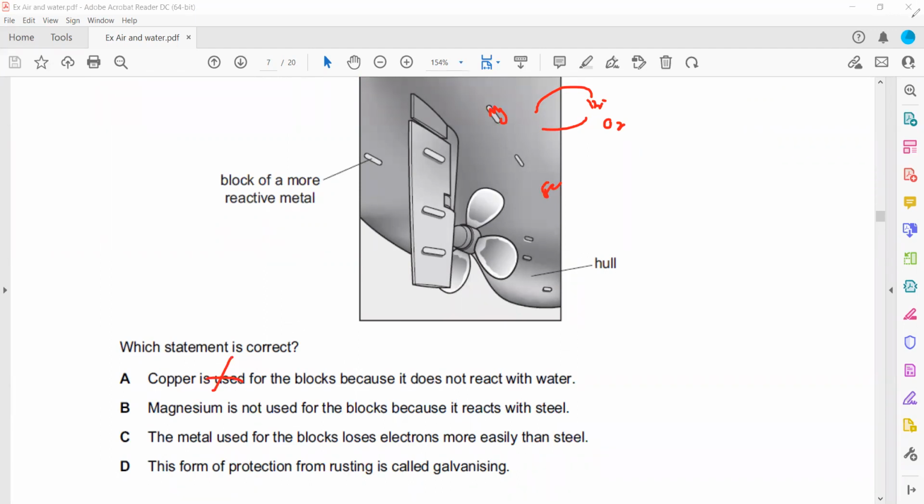When we write the reactivity series, we have potassium, sodium, calcium, magnesium, aluminum, zinc, iron, lead. So the correct answer: magnesium is used. And why is it used? Because it can lose electrons easily and it can protect the iron structure from rusting.